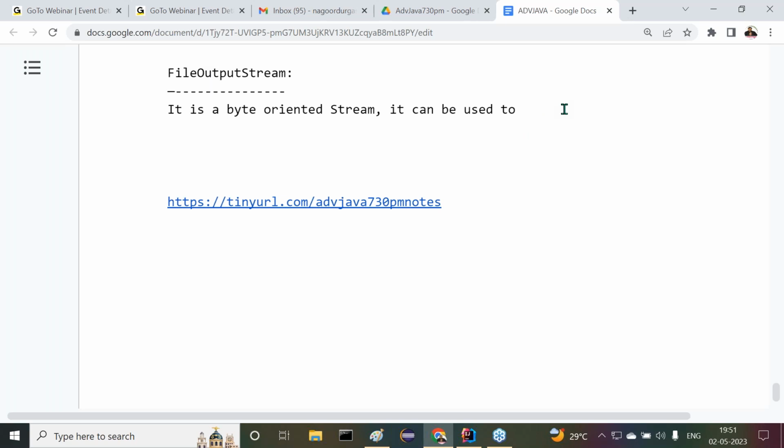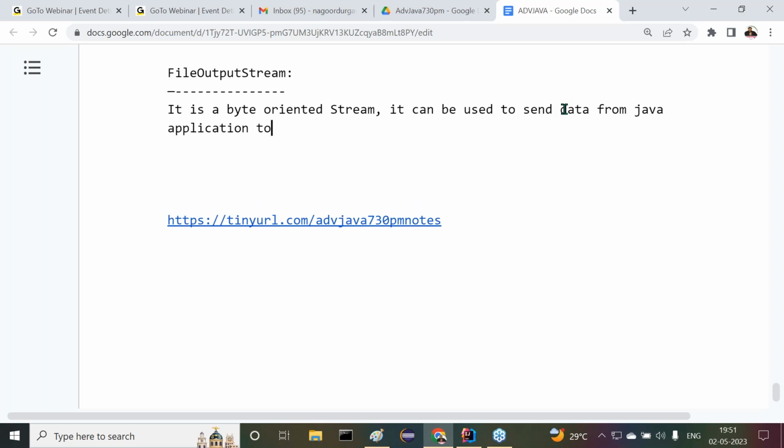How it is dependent? No, then I'll give the point later on. It is a byte oriented stream. It can be used to send data from a Java application to a particular target file, not to the console, not to the command prompt. There is a file in my file system. To that file, I want to send data from a Java application.